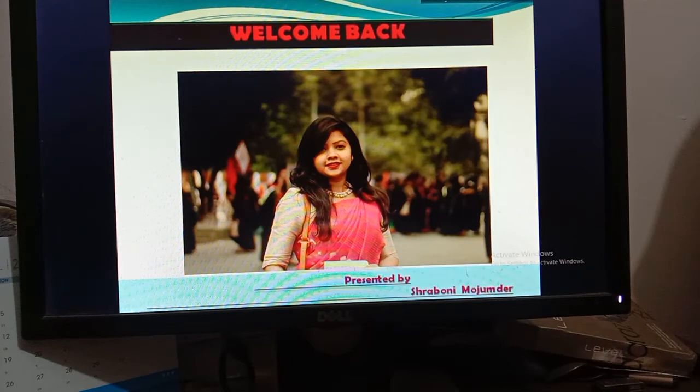In number 1, verbs and its classification, there is also transitive and intransitive verbs, but I'm not going to take any class right now on transitive and intransitive verb because they are difficult and I think I need some more classes for these topics. That's why I am expecting that after completing your first term exam we will go for that topic.